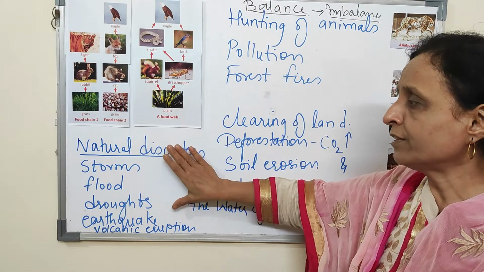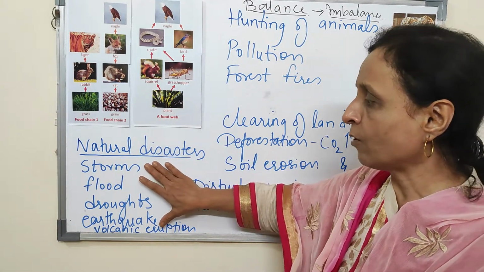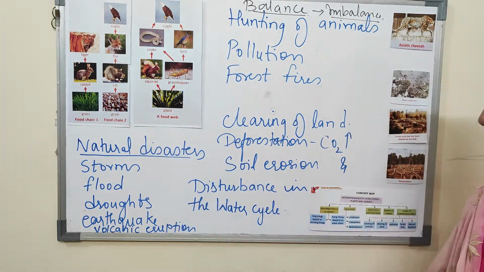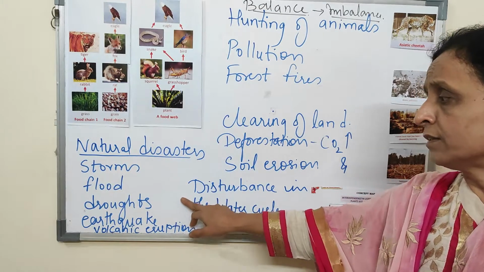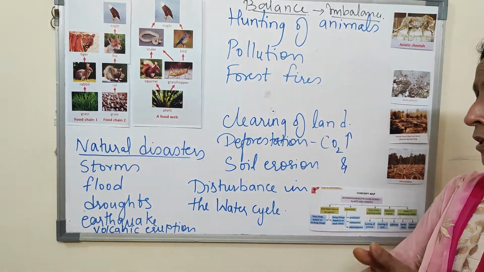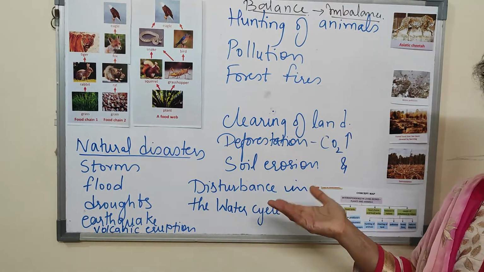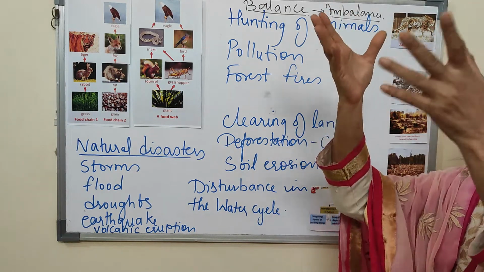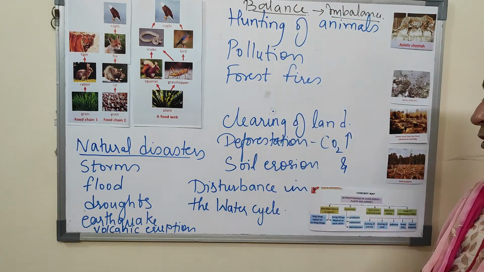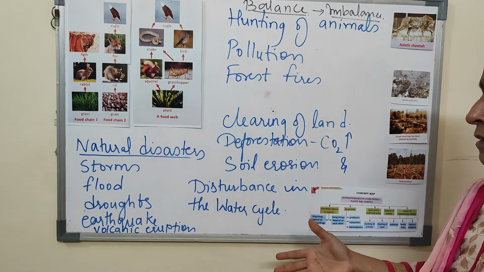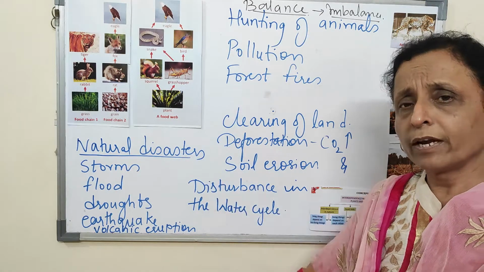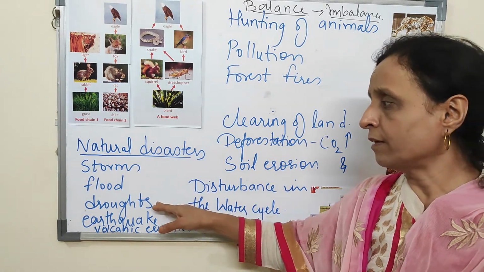Natural disasters can be in the form of storms, floods, droughts, earthquakes, volcanic eruptions. If there is an earthquake, the earth plate itself gets displaced. In a volcanic eruption, lava might come out and destroy the plants and animals around. In droughts, there is no rain, and plants and animals will die.